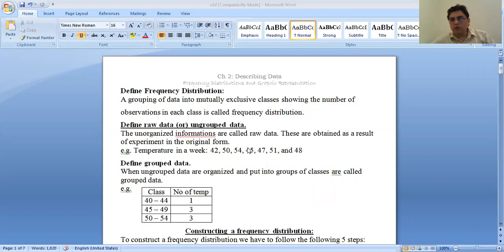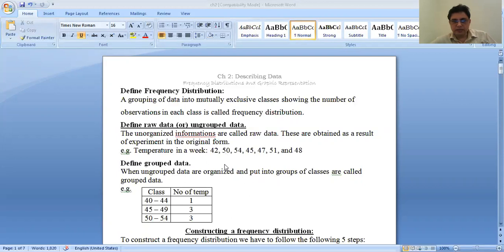What is the raw data? Raw data means just collecting the data. For example, collect the age of the students in a class, or the income of employees in our company, just to collect the information. That unorganized information is called raw data.